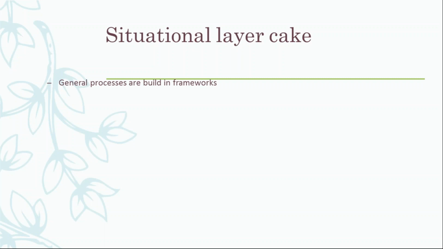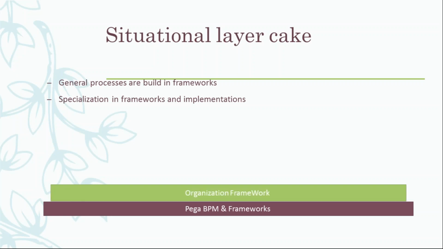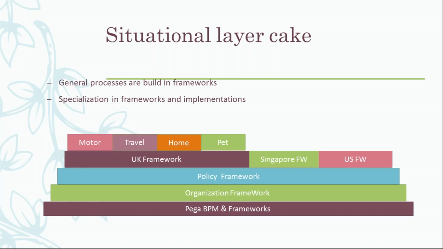What we do is build onto the framework, and we specialize onto it. As you can see in this framework, this is the base layer, with all the rules delivered by Pega and the framework.